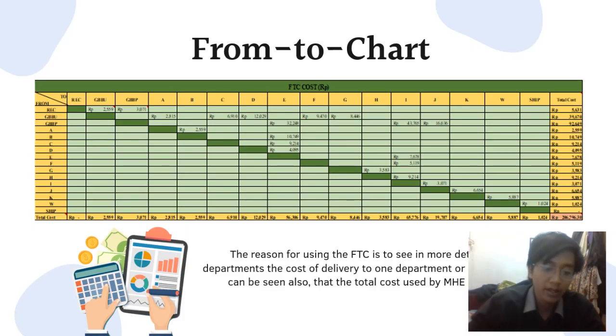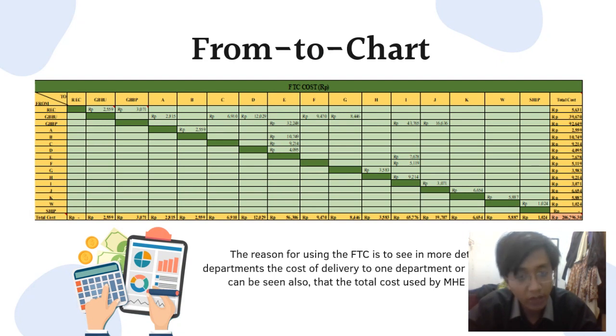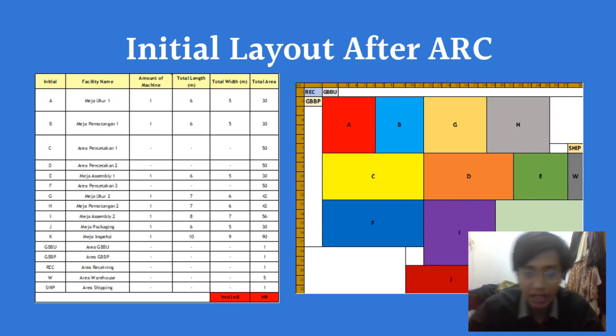Alright, next we calculate using the from-to chart. The reason for using the FTC is to see in more detail the cost of delivery between these departments. As can be seen, the total cost used by MHE is 206,796.3 rupiah.